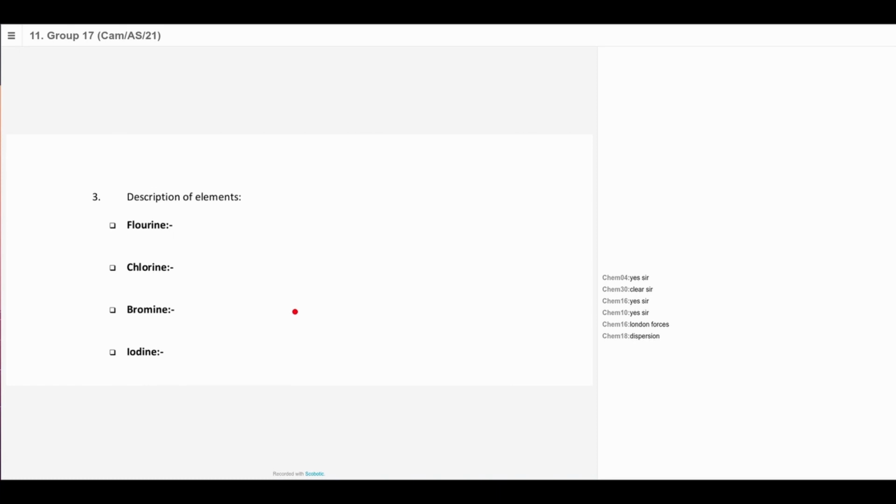Fluorine is pale yellow gas, smelly and poisonous. Chlorine is pale green gas, smelly and poisonous.